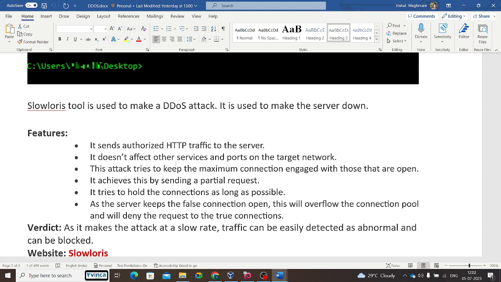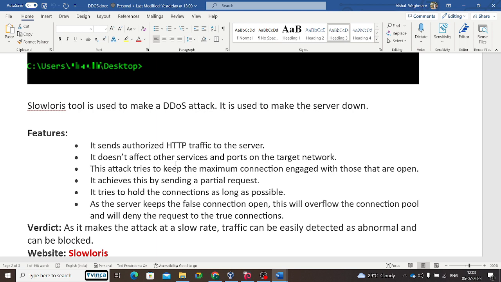And what are the features? It sends legitimate HTTP traffic to the server. It doesn't affect the other services and ports on the target network. This attack tries to keep the maximum number of connections engaged and open. So what happens here using this attack is that you are sending HTTP traffic to a particular target system.